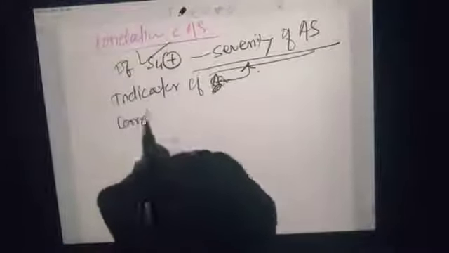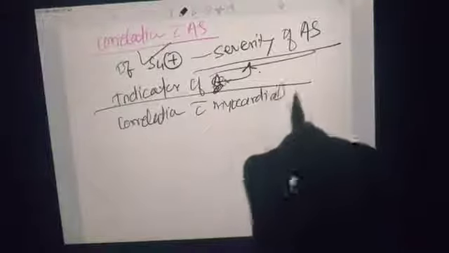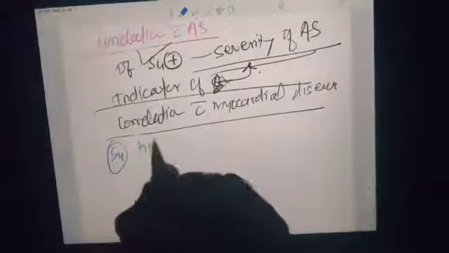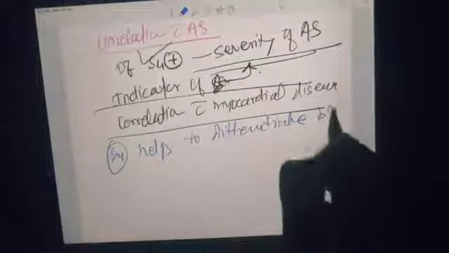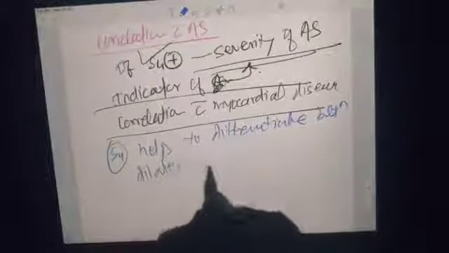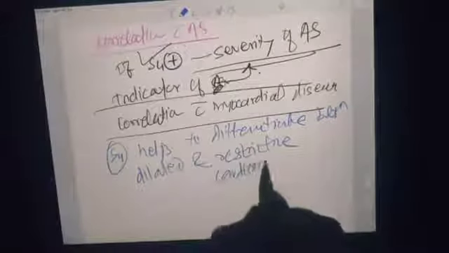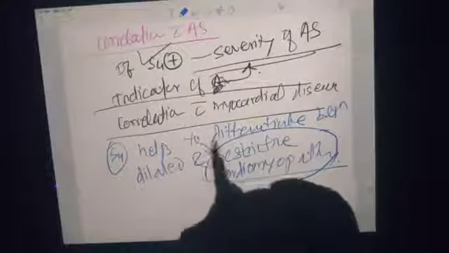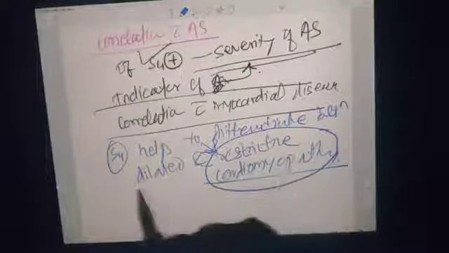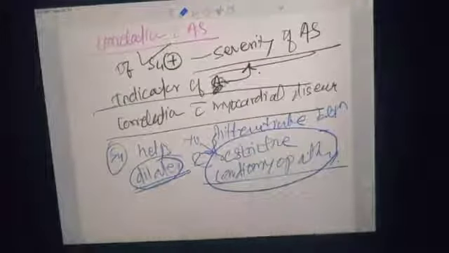In terms of correlation with myocardial disease, S4 helps to differentiate between dilated and restrictive cardiomyopathy, because it will be a feature of restrictive cardiomyopathy, as we have seen that there will be diastolic dysfunction in the ventricle, whereas in dilated cardiomyopathy S4 is not a feature. So it differentiates between dilated and restrictive cardiomyopathy.